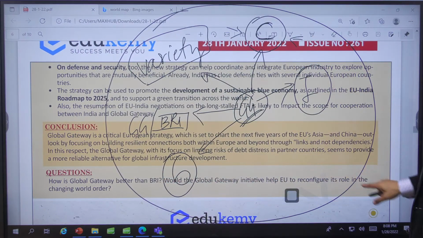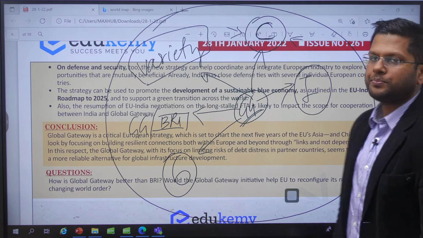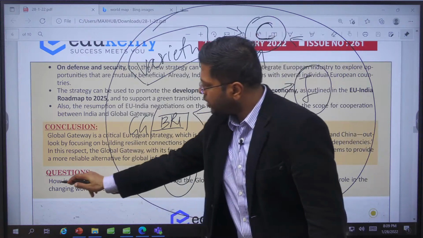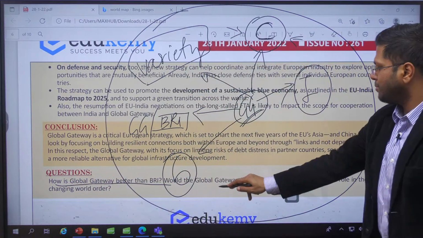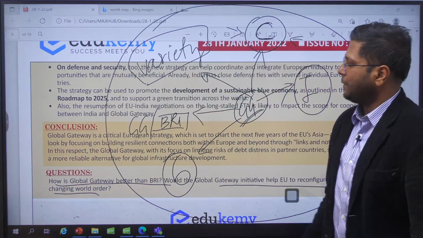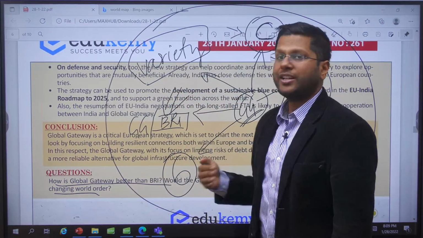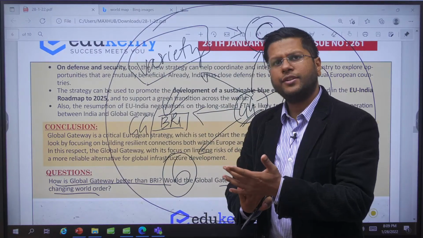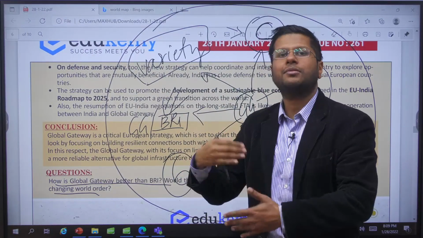Would the Global Gateway initiative help the EU to reconfigure its role in the changing world order? Right? So will you be able to answer a question like this? Please reply to me. How is Global Gateway better than BRI? The comparison between it and how it is better. We will not say it is better in the first go. We will compare them and then we will reach a conclusion.